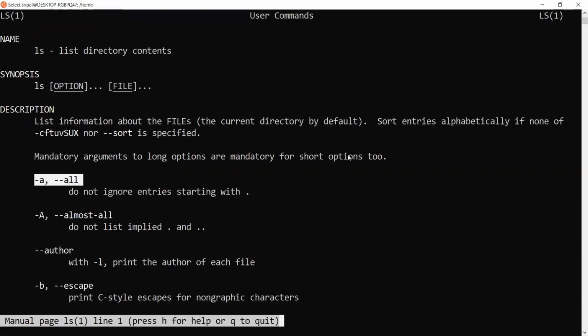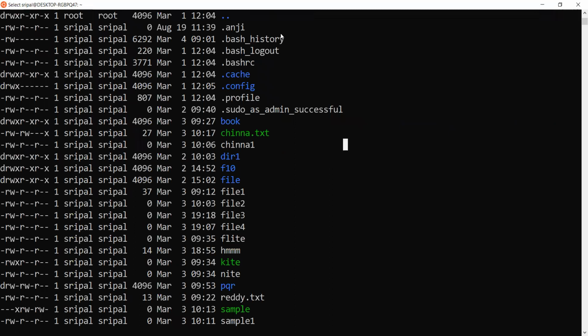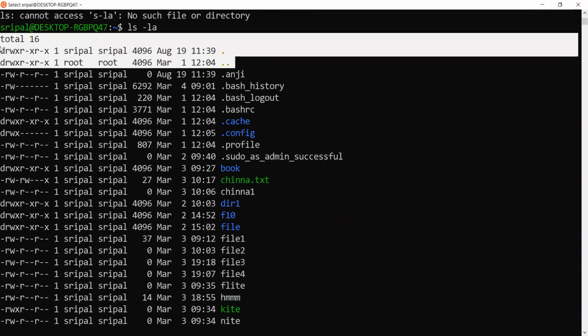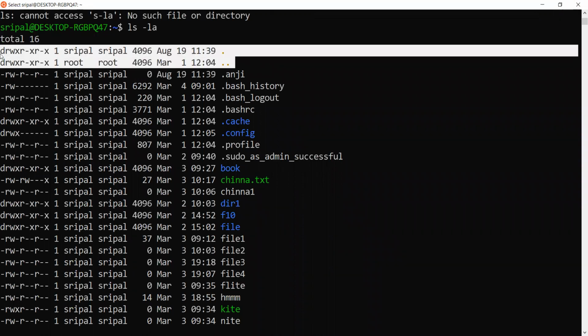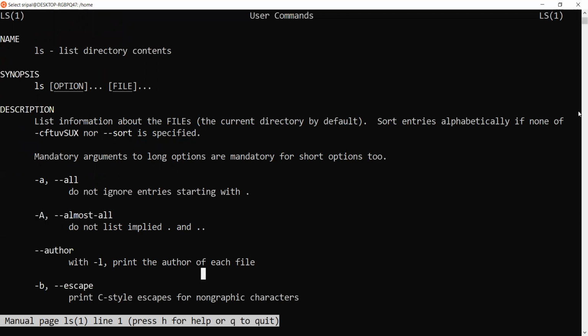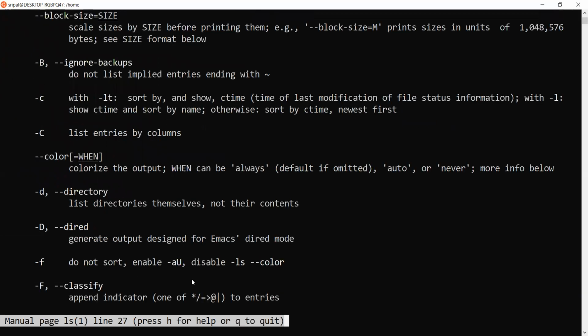So -a lists everything except dot and dot dot. When I did ls -la, it included dot and dot dot. This time when you execute ls -lA with uppercase A, it does not include dot and dot dot. And this is an outdated one, the reason being that with the -l option you're getting everything.